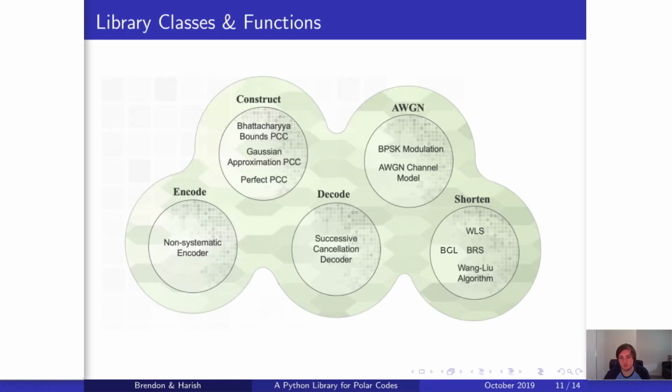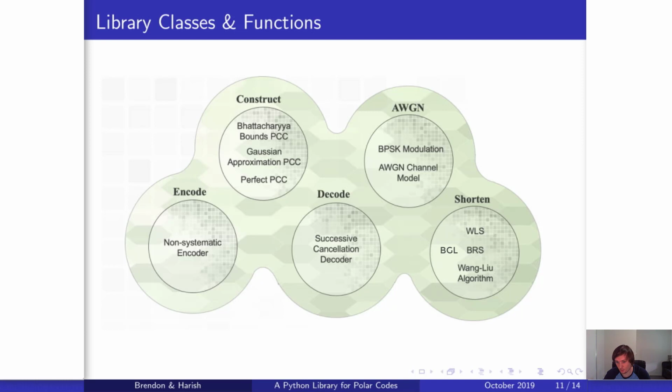Now let's take a look specifically at what functions are in the library. The construct class has the Bhattacharya bounds polar code construction, the Gaussian approximation polar code construction, and the so-called perfect polar code construction used in shortening. We have encode, which has a non-systematic encoder.